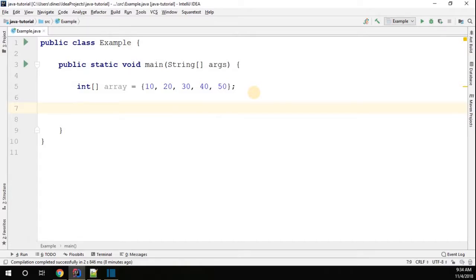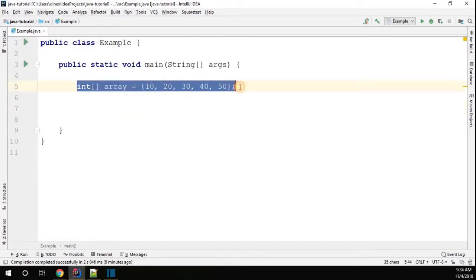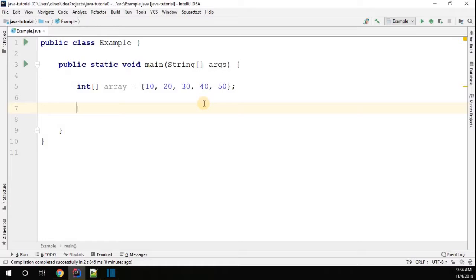Now, what is a for loop? I'll come back to this later. In order to perform an iteration in Java, you can use a for loop. Of course, we have a lot of loops available: for loop, while loop, do while loop. We'll learn everything one by one. So now let's quickly understand what the for loop is.